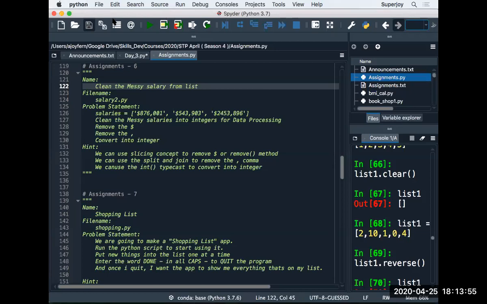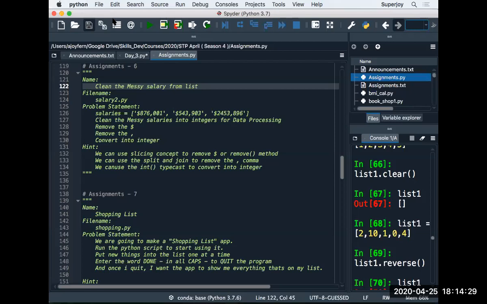In a list. Sorry, in line number 148, I will type DONE and not quit. So in this program, when I type DONE, my program terminates. This is a small program you need to create. I'll give you some hints. You need to use the concept of while, create an infinite loop, and take inputs from the user, one line, one input.